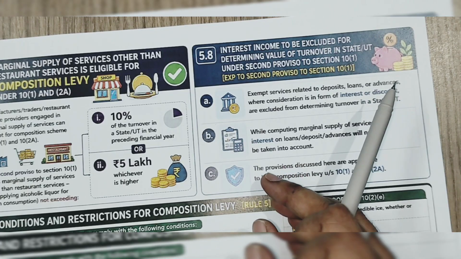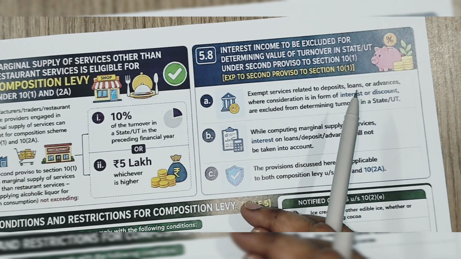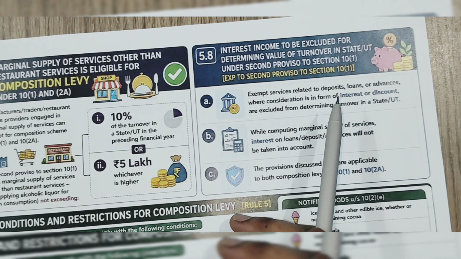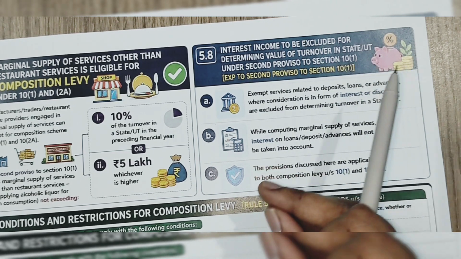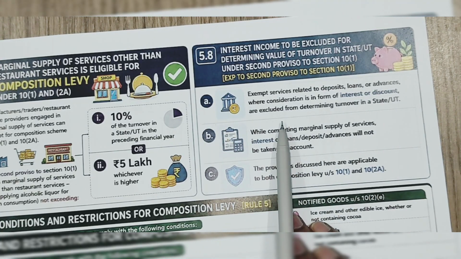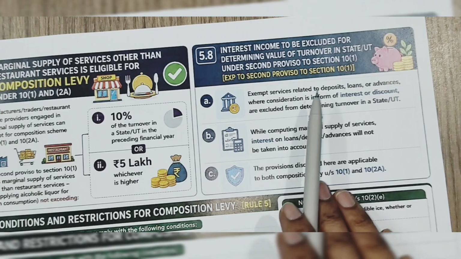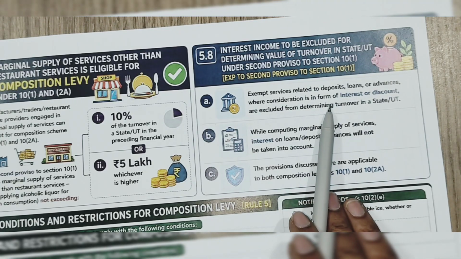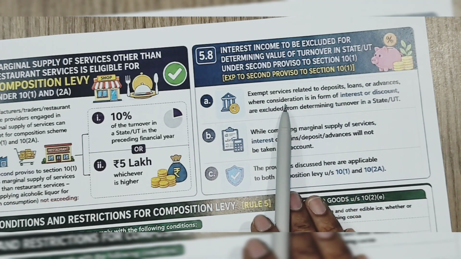Example, you have excess money. That money you have given as a loan or advance or deposited. For that you will get interest or discount. That is an extra separate consideration.